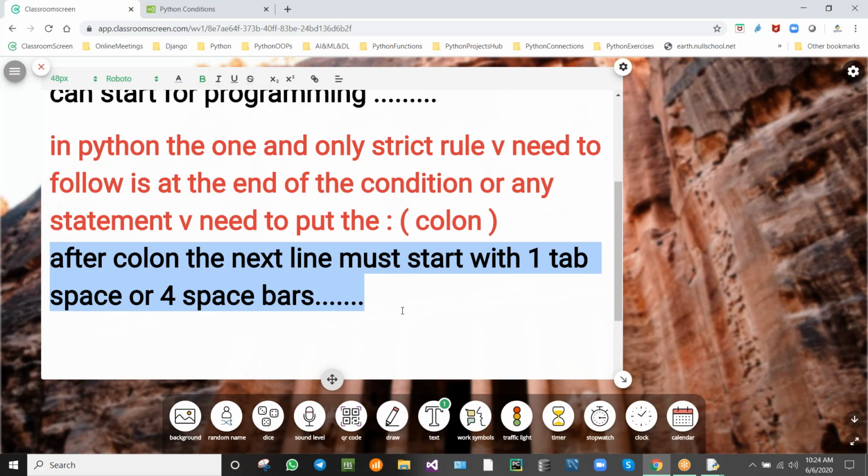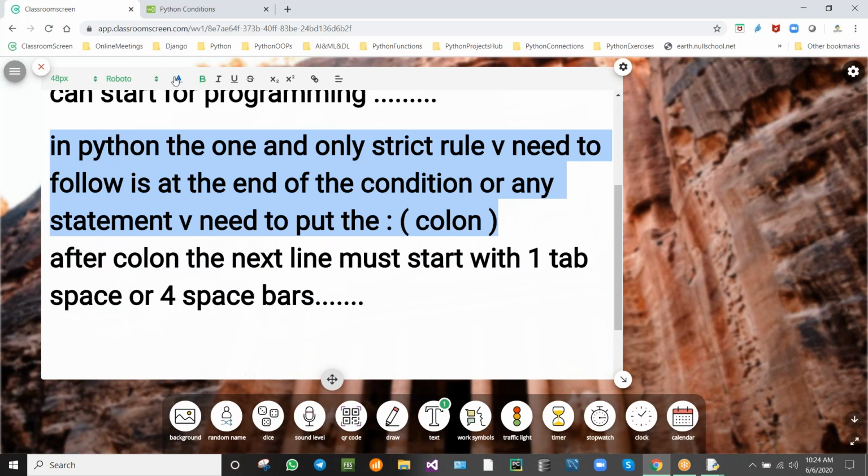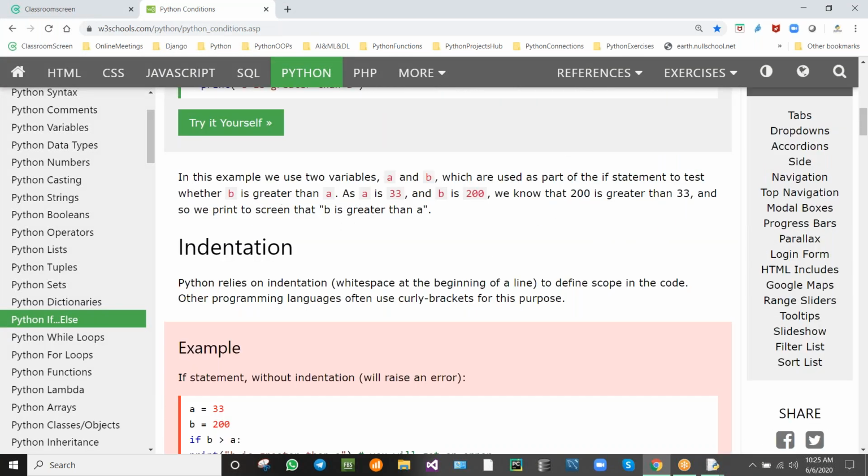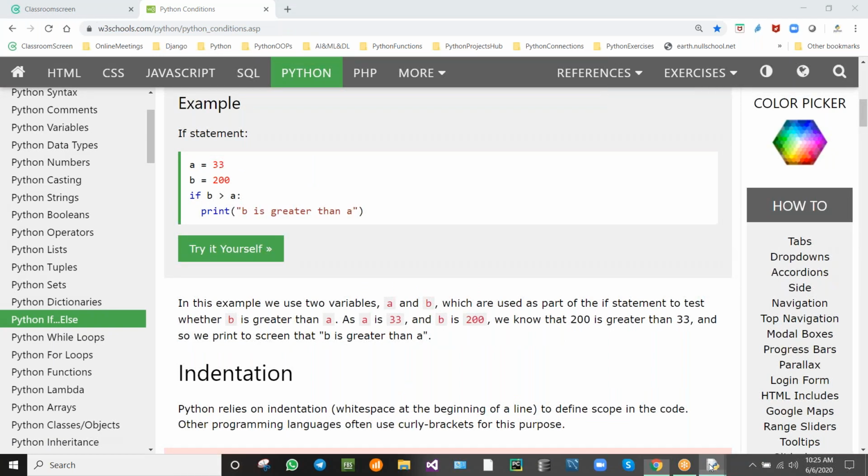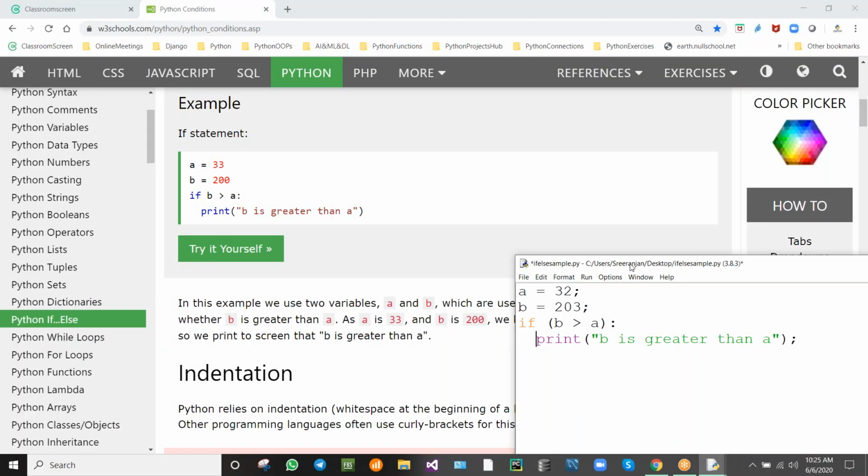In C language we don't use all these things. In C language do we use this? Okay, we don't use this. Okay, I'll change it to black, because black is more visible, isn't it? But this is a very important thing. You need to note this. After colon, the next line must start with one tab space. We need to press one tab or 4 space bars. Both are equivalent. Okay, now we will see the code. You will understand now. We are going to write this code. Okay, so here see the code.